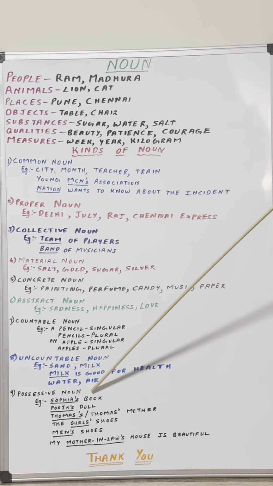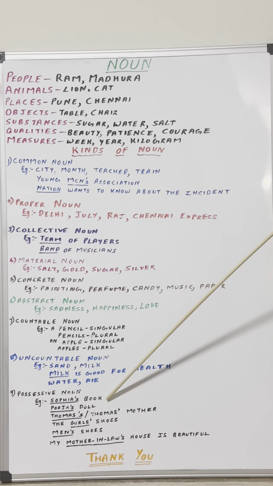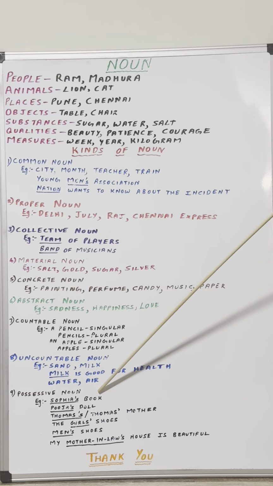The last one is possessive noun. Possessive noun refers to the ownership of a thing. It shows to whom the thing belongs. For example, Sophia's book. Here in this example, the book belongs to Sophia. How do you get to know that?